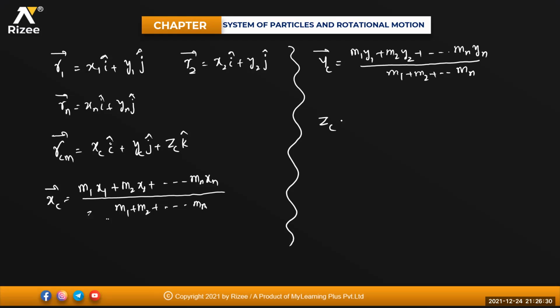The same way zc bar will be equal to m1 z1 plus m2 z2 plus so on up to mn zn divided by m1 plus m2 plus so on up to mn. Done. So for x coordinate it is m1 x1, for y coordinate it is m1 y1, and for z coordinate it is m1 z1 relation. Clear, beta?